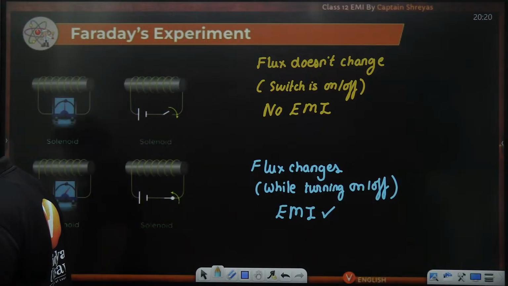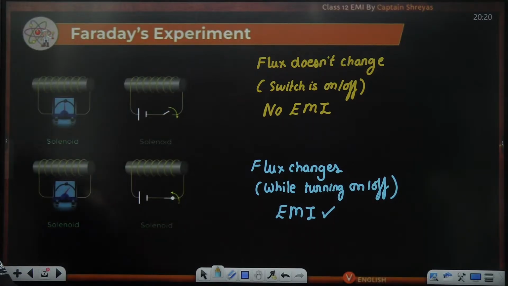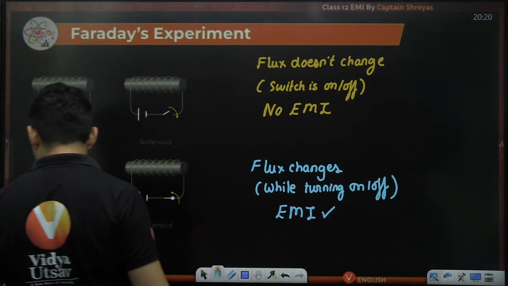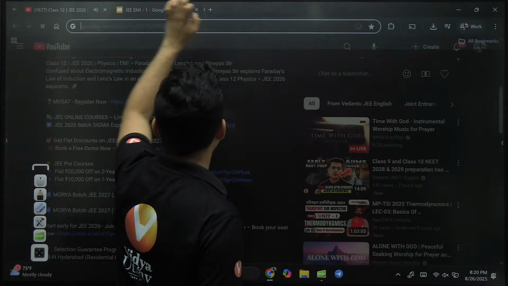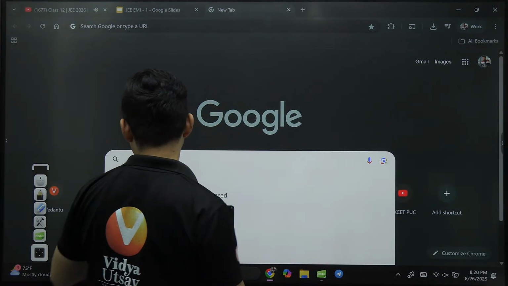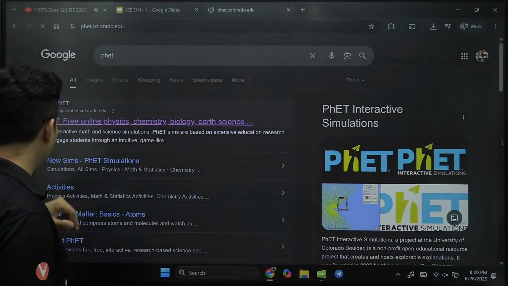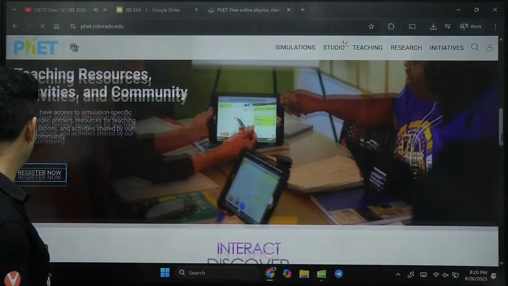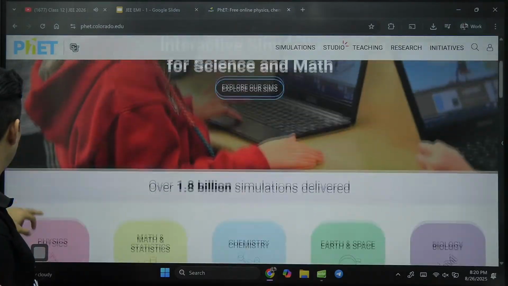Okay, all right. I hope this is absolutely clear. Everyone? Yes, sir. This time, will you show the PhET animation? Because in the previous series you did. Yes, I did show. But if you want to see that animation, no issues. I'll show it to you. Nothing wrong. All right. So we can see that animation. It's there in PhET. I have shown it multiple times in multiple series. Where did it go?